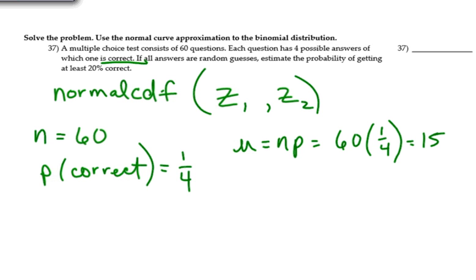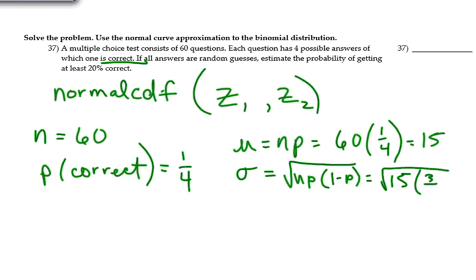So the mean is 15, and we also want to do the standard deviation. The standard deviation is the square root of n times p times 1 minus p. We already know n times p is 15. We're going to take the square root of 15 times 3/4 for this one. And we get a standard deviation of 3.35.